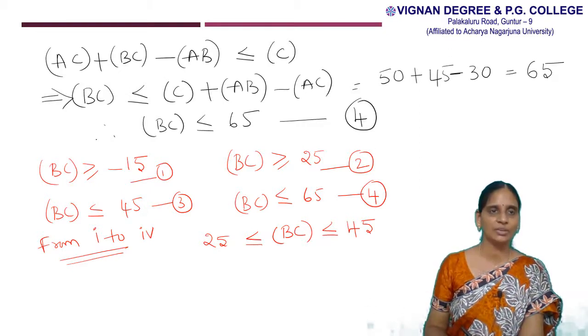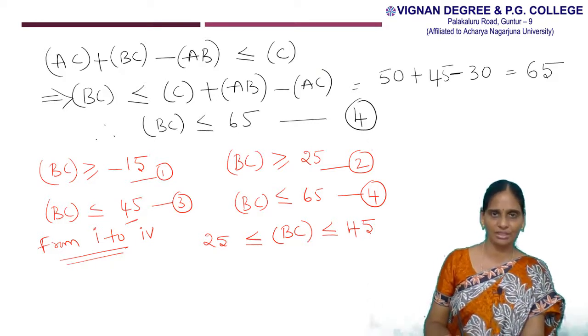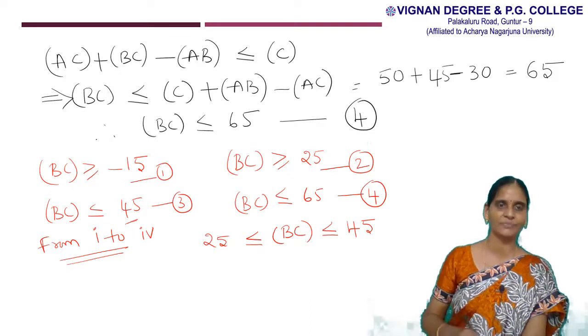That means frequency of BC is less than or equal to 45 and BC is less than or equal to 65. So in these two situations, the least number is 45. So therefore, from the 1 to 4 situations, we have to write down the limits of frequency of BC like this: 25 is less than or equal to frequency of BC less than or equal to 45.